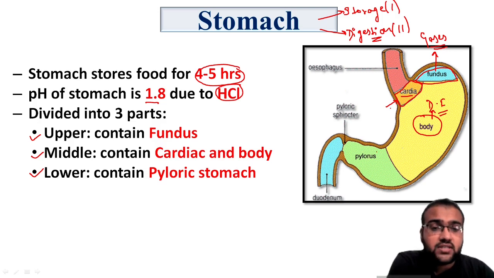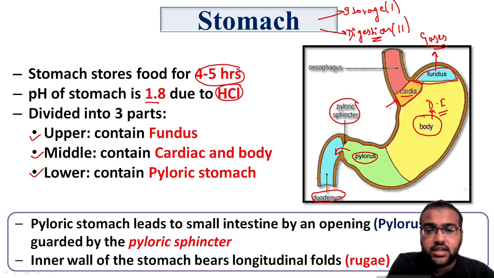The lower part of our stomach is the pylorus, and it acts as a connecting part between the duodenum of the small intestine and the body of the stomach. There is a sphincter known as the pyloric sphincter which guards the opening between the pylorus of the stomach and the duodenum of the intestine. This part regulates this opening and plays an important role in transferring food from the stomach to the small intestine.